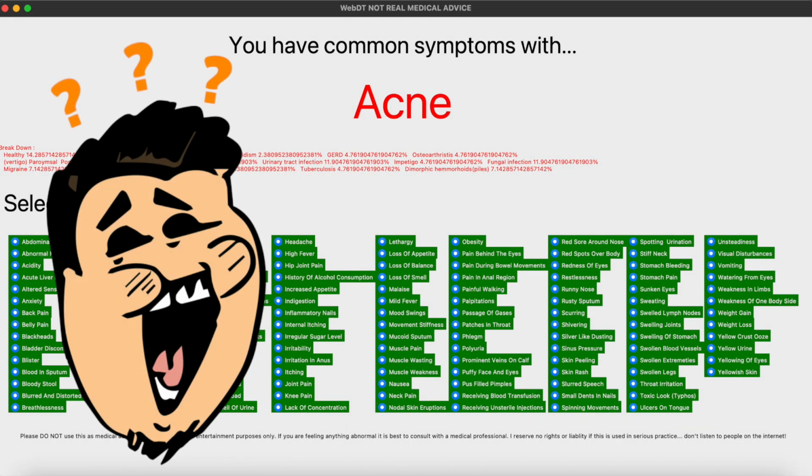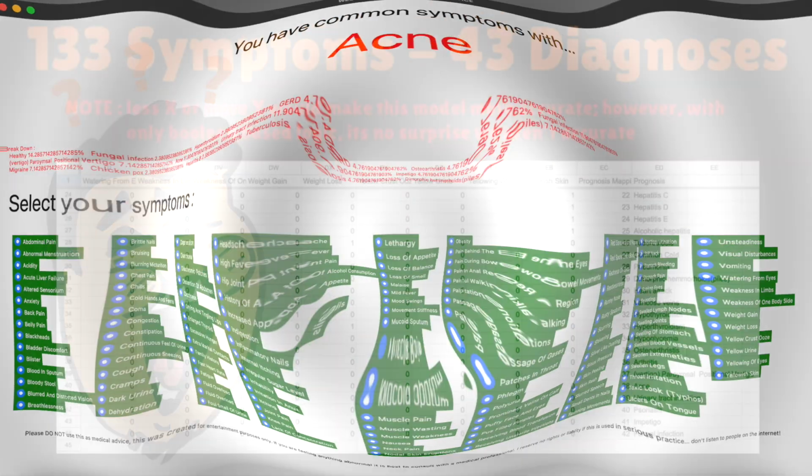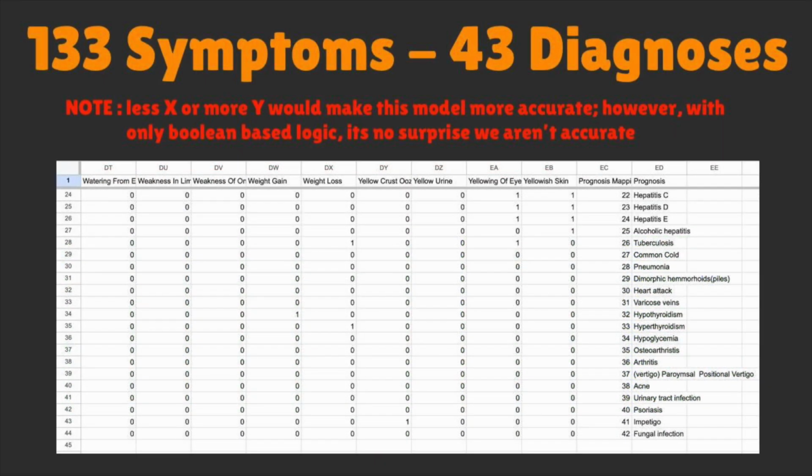Acne? Well, I guess when I was a teen I alleged to have these symptoms to get out of school. The reason why acne showed up is because the dataset I have does not include enough examples to learn off of, so even with random forest, overfitting is prone to occur. Sadly, the data for this specific topic is rather dry.